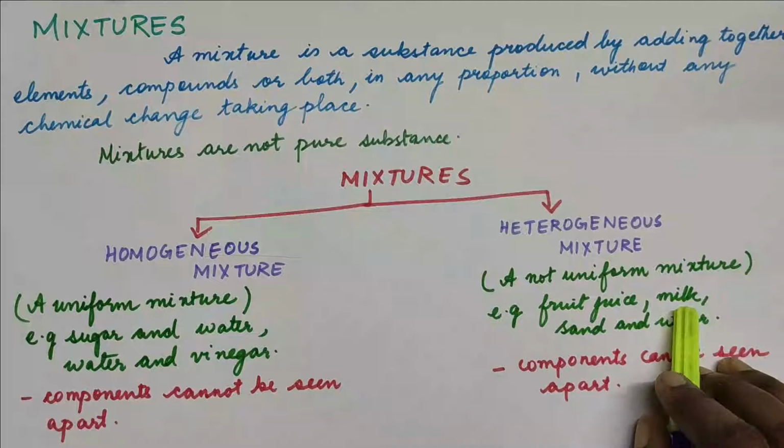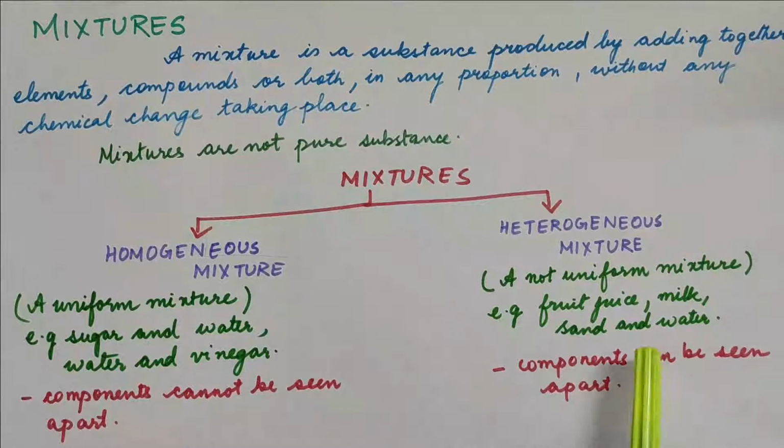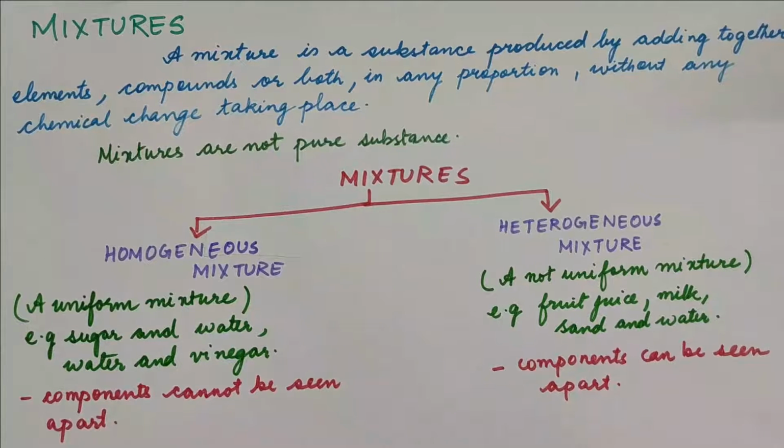Like I am saying, milk is a heterogeneous mixture because it is having different fats, carbohydrates in it, and they are not in any particular ratio. They are more or less, like the formation of cream on the top. It is not there throughout the milk. So we can say that it is a heterogeneous mixture.